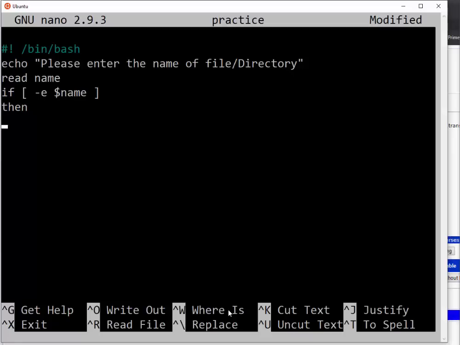So as long as it will be there, then iratubwira irahari cyangwa ntayihari. So that means the message will be found, then else I will echo not found. Then here I will close my if.